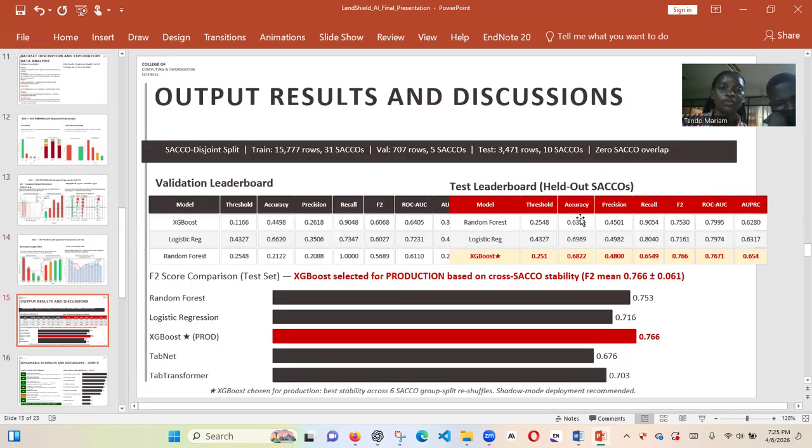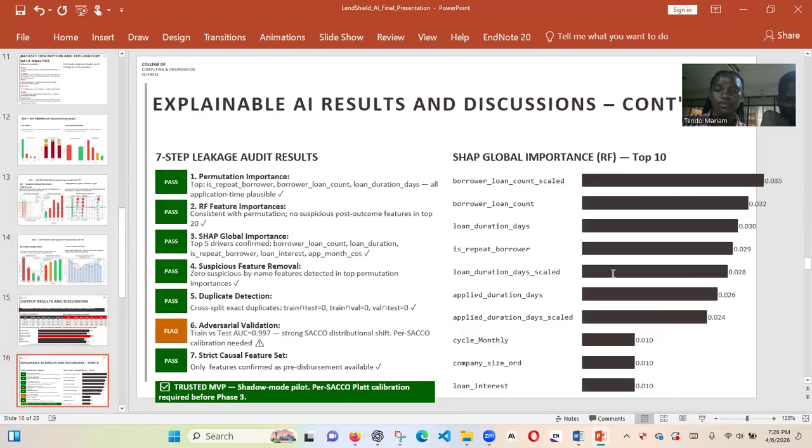And then the output, results and discussions. Here, we looked at the models. We got averages of which model performed the best, and XGBoost actually gave us the best results because it showed us that the model was accurate by 0.766, which makes it the best because of its stability across 6 group splits, reshuffles.